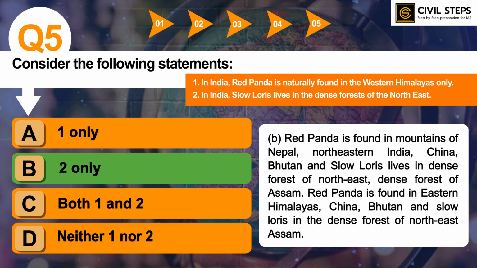So red panda is found in mountains of Nepal, northeastern India, China, Bhutan, and slow loris lives in dense forests of northeast, dense forest of Assam. Red panda is found in eastern Himalayas, China, Bhutan, and slow loris in the dense forests of northeast Assam. So you should know the important biodiversity of India and about neighboring countries also. So you should know the IUCN status of red panda, slow loris, and you can also read about endemic species which are very famous.